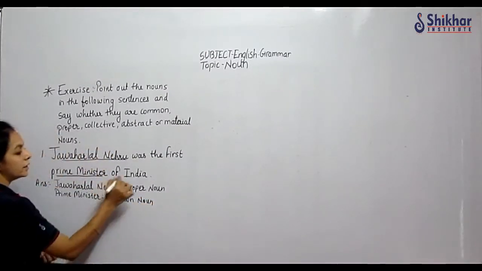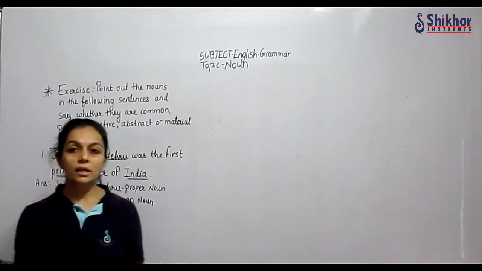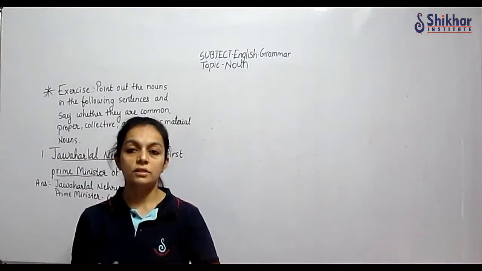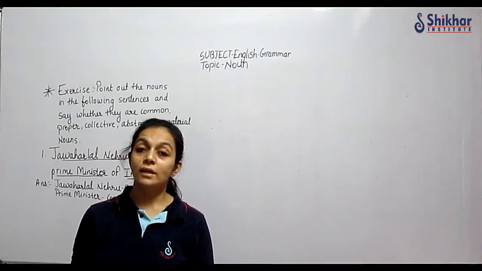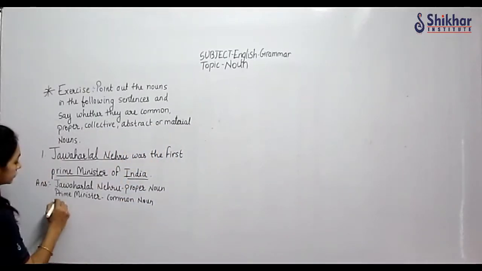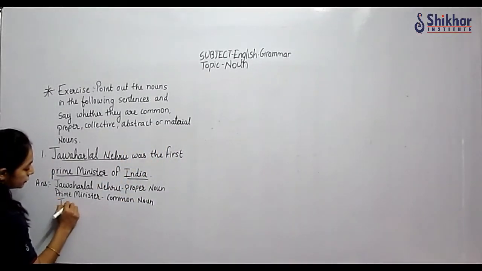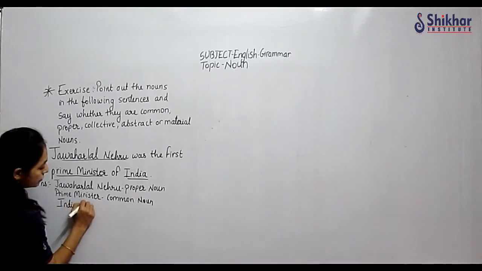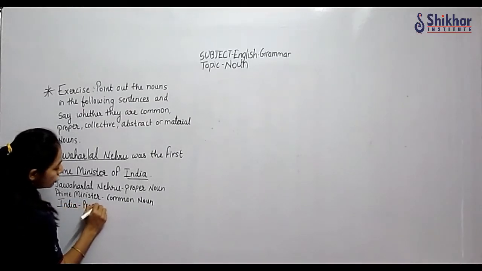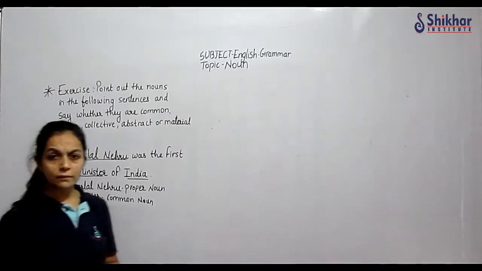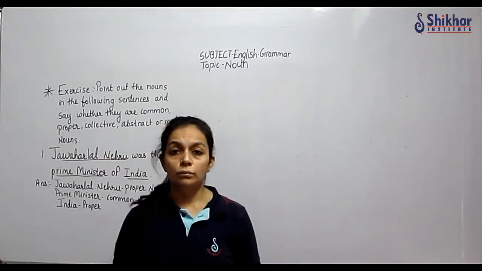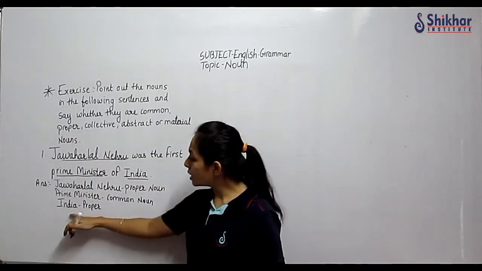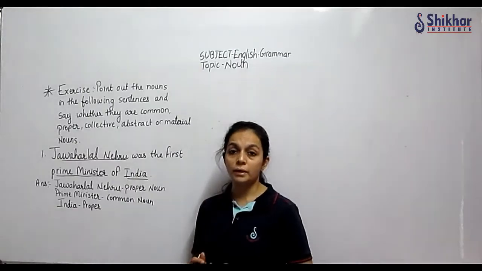And then we have India. Again India, all countries cannot be India. Every country's name is different. So it is again a proper noun. Now one more thing I did not share with you, all of you must be aware. A proper noun always starts with a capital letter at the beginning.